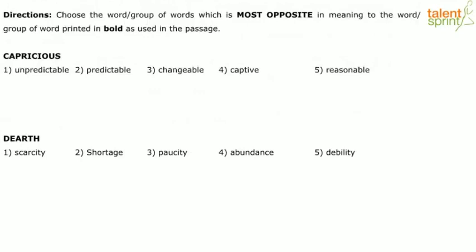So capricious, we need antonym. So don't go and click on option 1, which is a synonym. Alright? So the antonym here is option 2. Opposite of that. Dearth means scarcity. Again, this is a synonym. So what's the antonym here from the options? Scarcity, shortage, paucity, abundance, debility. What's the meaning of debility? Anybody? Debility also means something few in number, something weak. So the answer is abundance, obviously, right?